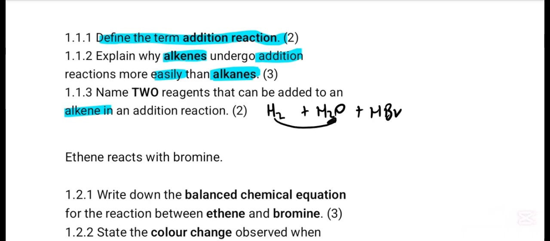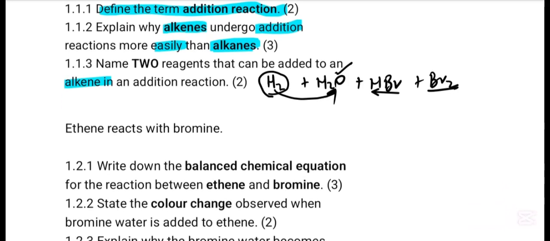So we can write any 2. We can even add any halogen to an alkene. So the first addition reaction is hydrogenation, the second is hydration, then the other one is hydrohalogenation, then we also have halogenation. Now let's quickly go to question 1.2.